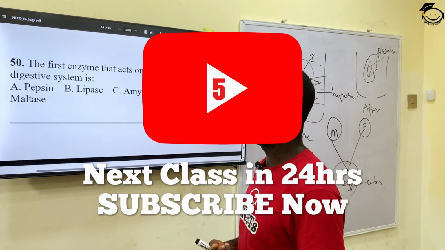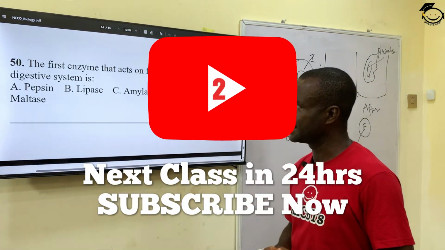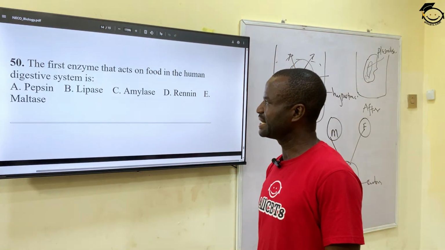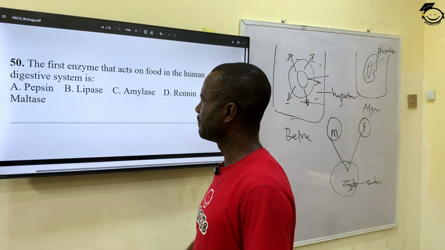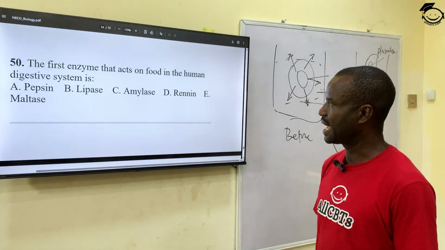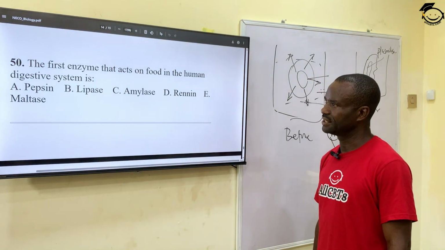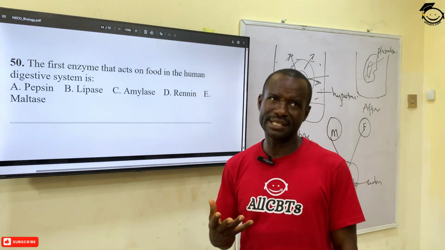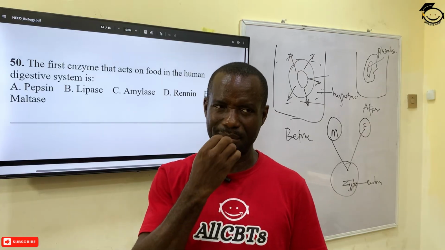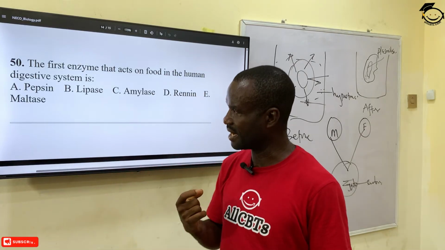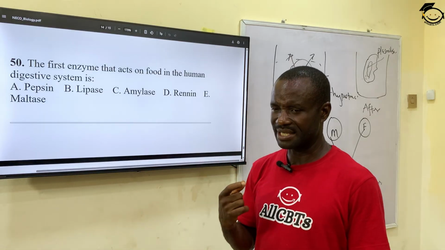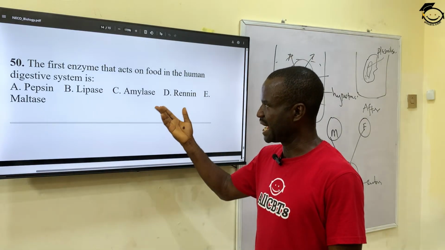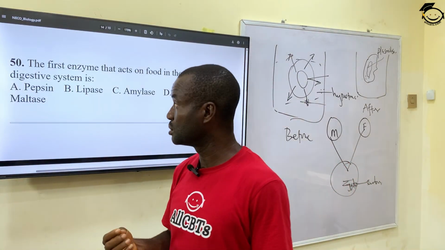Number 50, and the last but not the least question for today, says the first enzyme that acts on food in the human digestive system is A, pepsin, B, lipase, C, amylase, D, renin, and E, maltase. The correct answer is amylase. Amylase is the enzyme that is present in the mouth, produced by the salivary gland. The salivary gland produces the enzyme amylase, which is responsible for digestion.